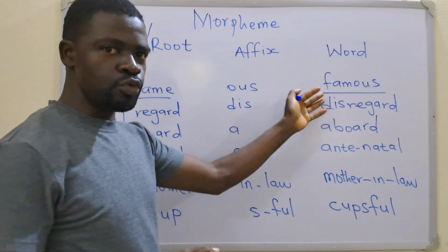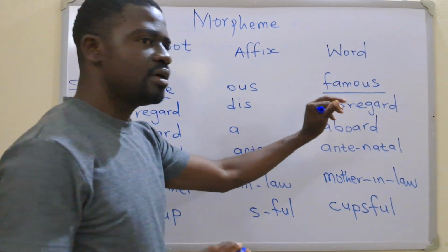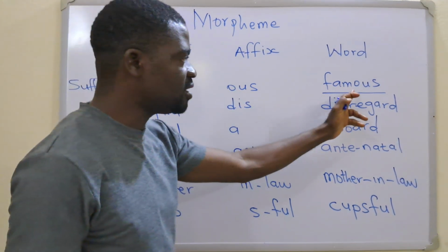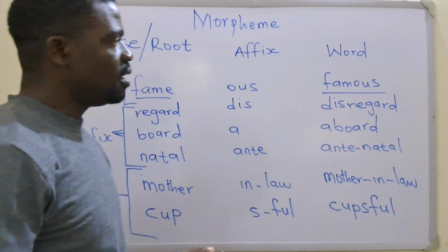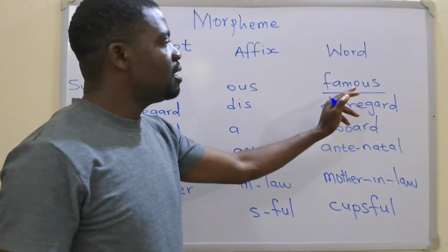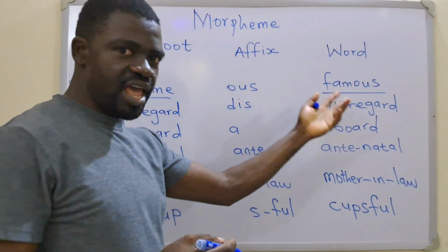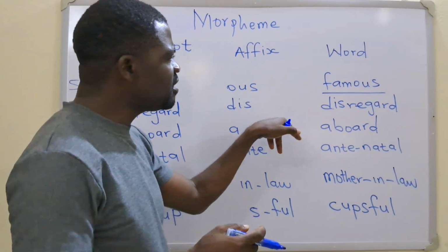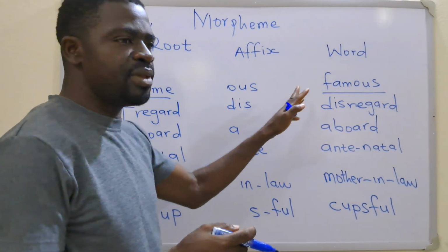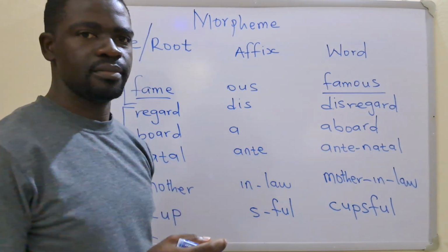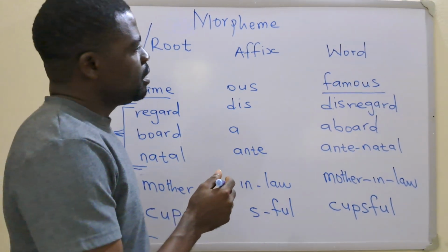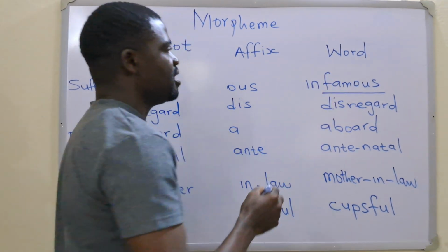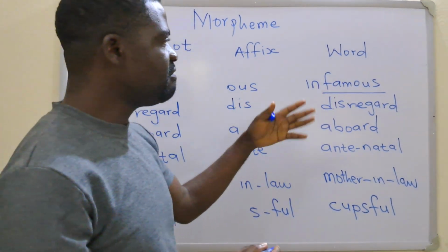Famous is now a root because fame has taken on this bound morpheme to give us a word, famous. We can call this a root or a stem. And we can call it a stem because it has the ability to take on an additional morpheme. We can add something like this here, and this will be infamous.